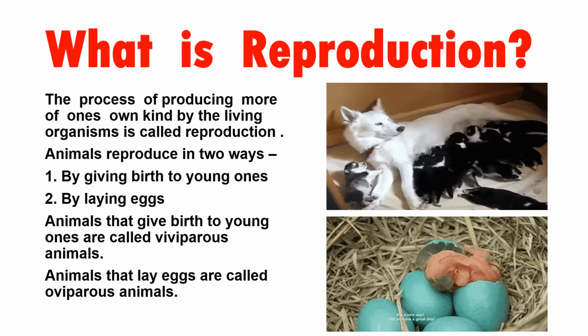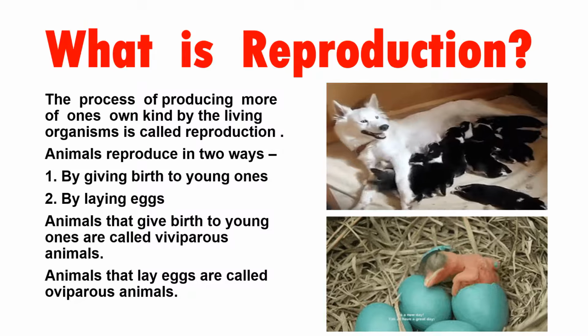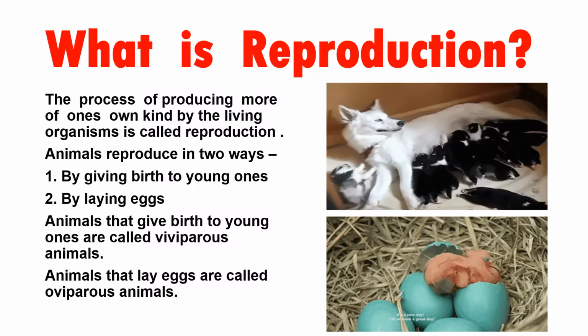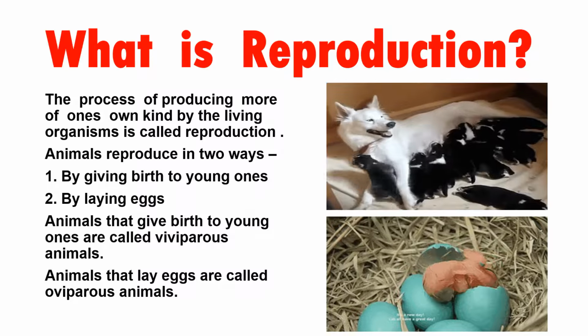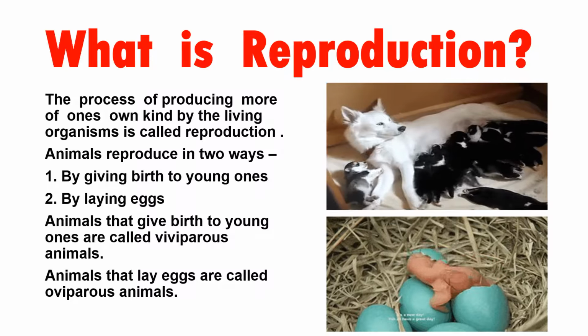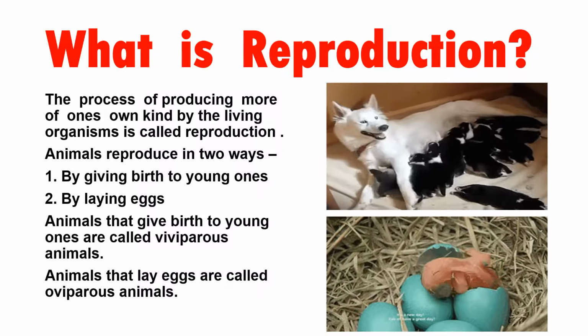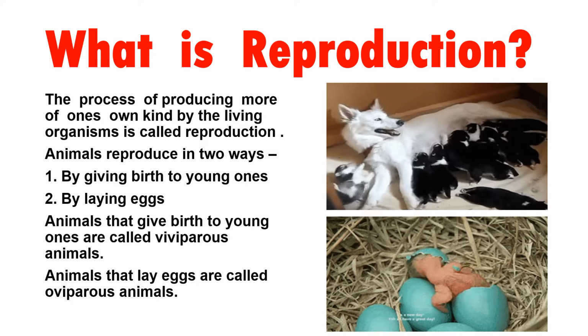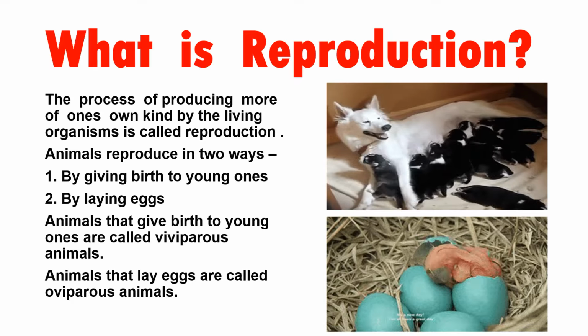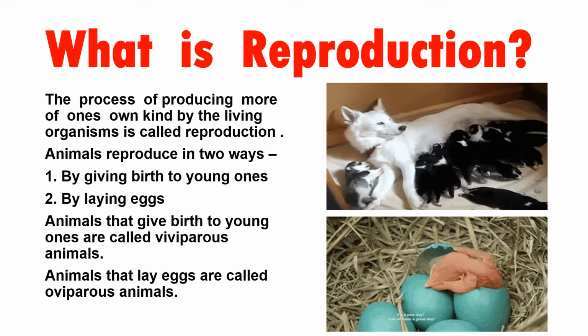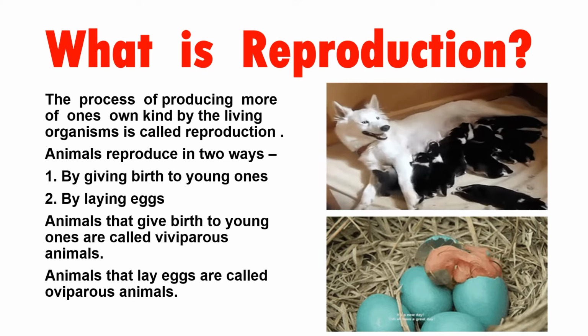You all have seen that baby of dog looks like a dog. In the same way, baby of cat always looks like a cat. And children, the word reproduction means again, and production means the process of creating new ones.